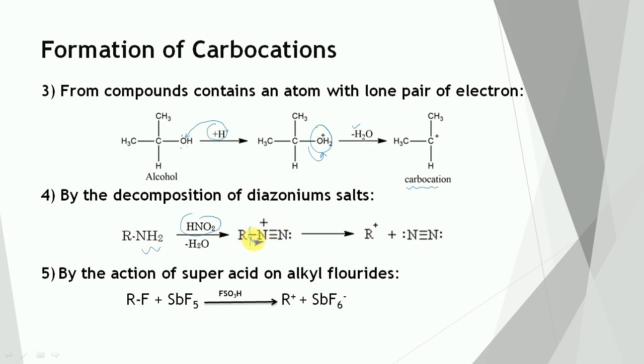The shared pair of electrons is going to shift toward this nitrogen, and N2 molecule will be formed and the carbocation will be generated. The last reaction, by the action of superacid on alkyl fluoride. Alkyl fluoride is treated with superacid. The carbocation will be generated.